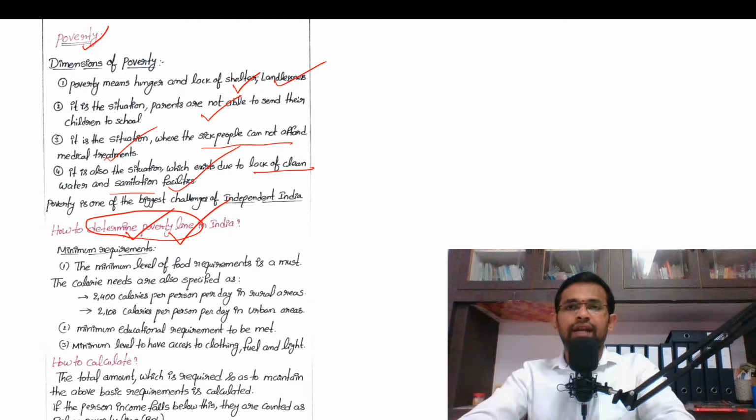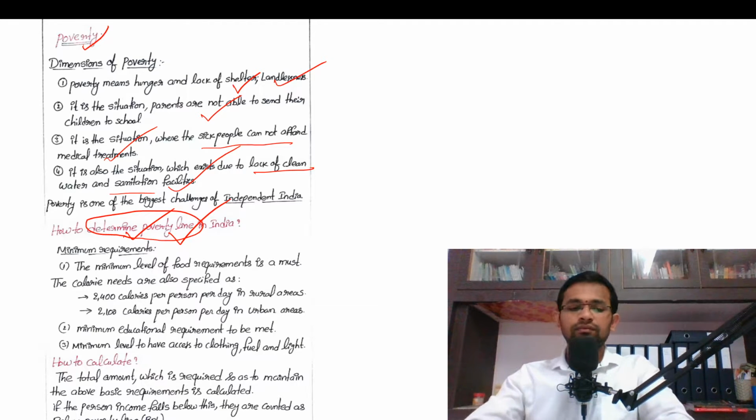So in order to identify the poor people and allocate the funds to alleviate poverty, we need a parameter. That parameter is called the poverty line. So now the question is how to determine the poverty line in India.